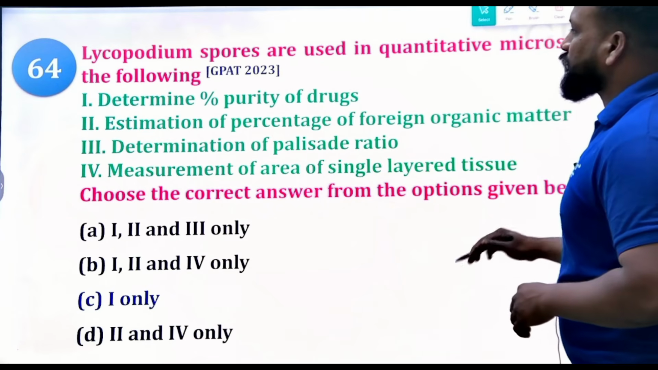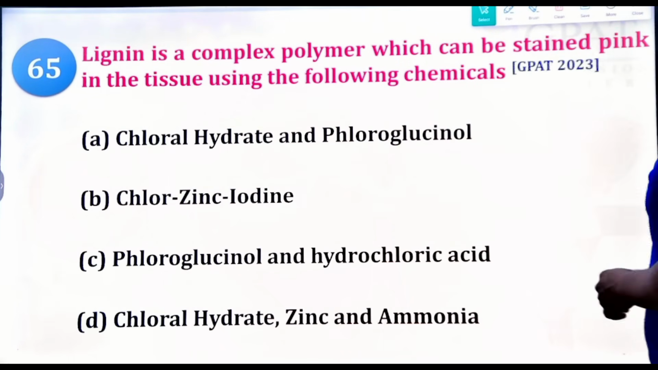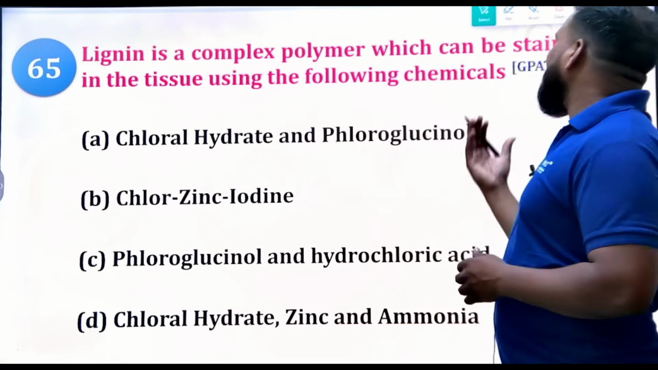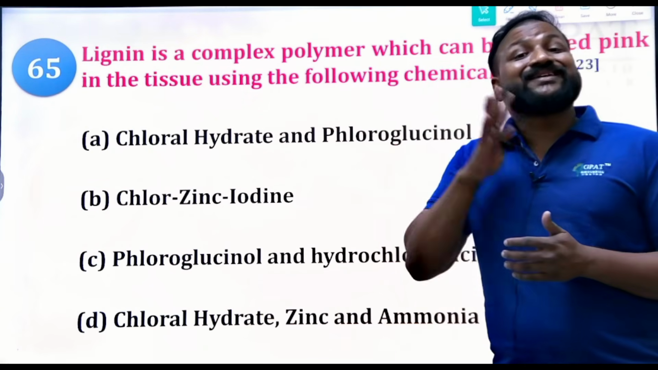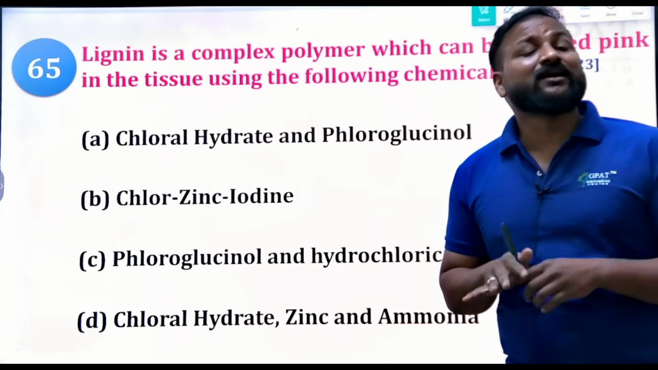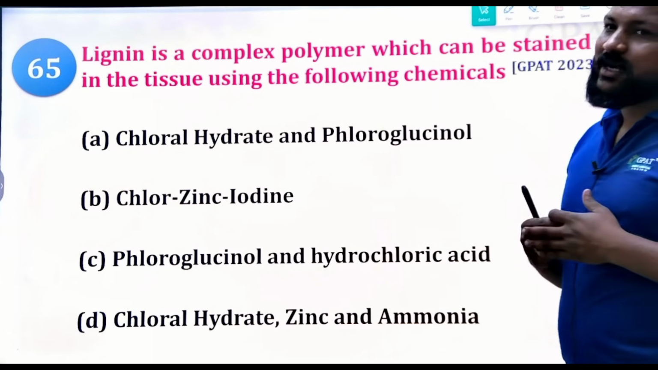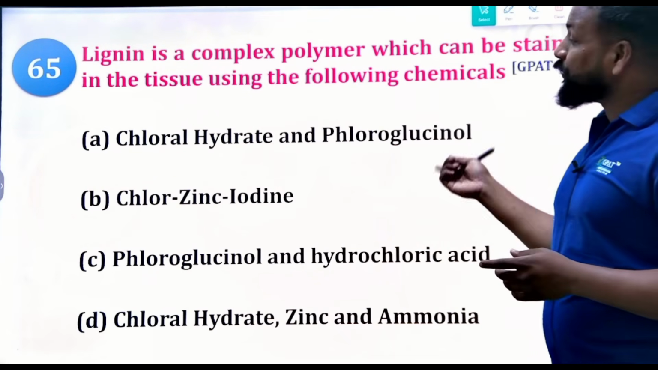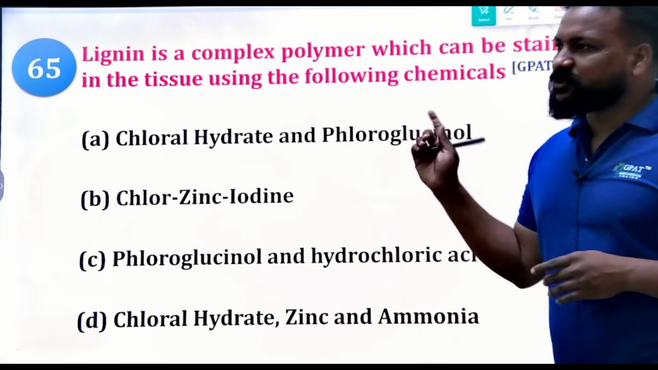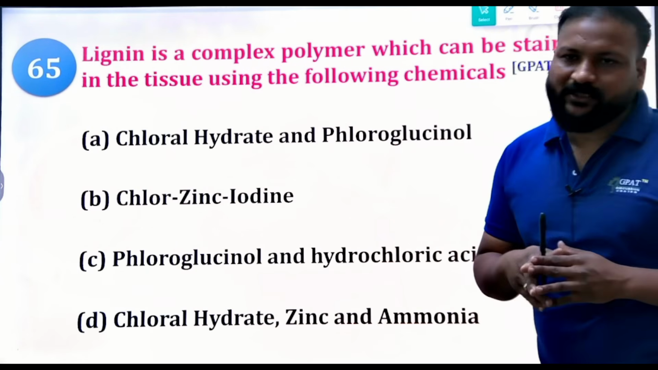Next question, from 2023. Lignin is a complex polymer which can be stained pink in the tissue using the following chemicals. Lignin can only be stained by using which chemicals? Mostly it is present in barks. Lignin is present in the barks, hard tissues. But it can only be stained using which of the following chemicals?